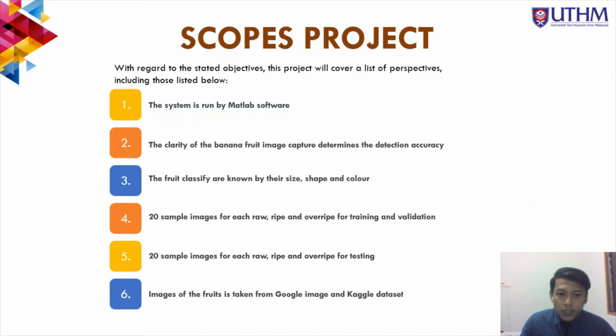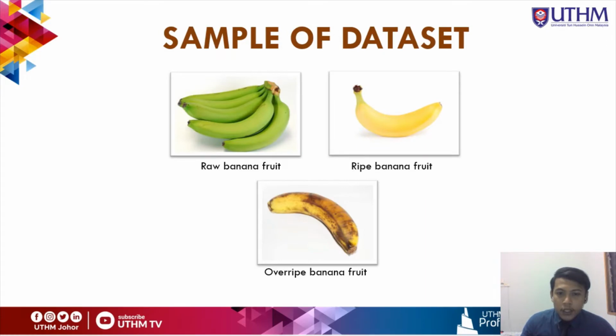Fourth, 20 sample images for each raw, ripe, and over-ripe for training and validation. Fifth, 20 sample images for each raw, ripe, and over-ripe for testing. And lastly, images of the fruits are taken from Google Image and Kaggle dataset. This is the sample of dataset: raw banana fruit, ripe banana fruit, and over-ripe banana fruit.